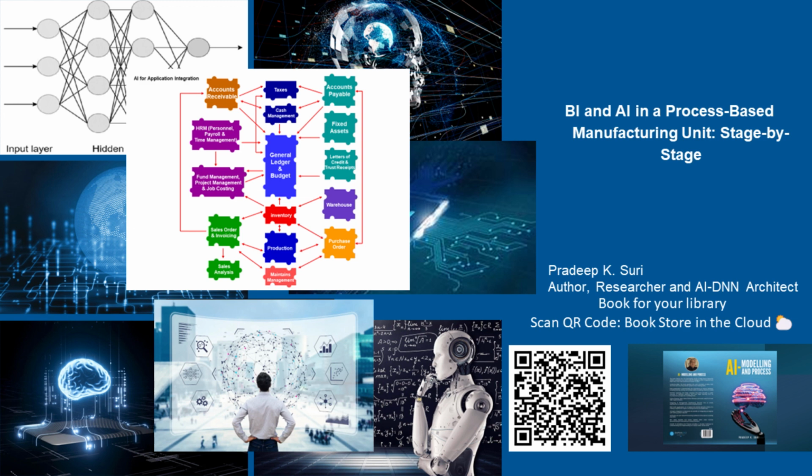Artificial intelligence, AI. 1. Identify AI applications: pinpoint specific tasks or processes in your manufacturing unit that can benefit from AI automation or improved decision-making through AI insights. 2. Data preparation: ensure high-quality data for training AI models. Clean, label, and format data appropriately for the chosen AI application. 3. Choose AI techniques: select suitable AI techniques based on your needs.